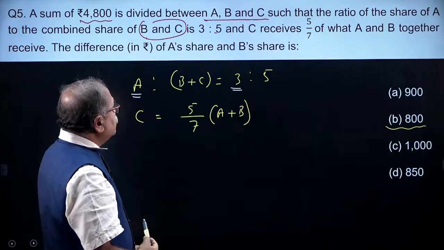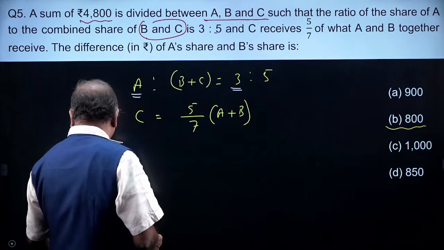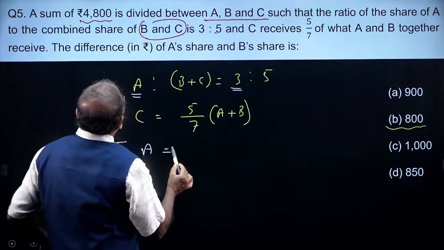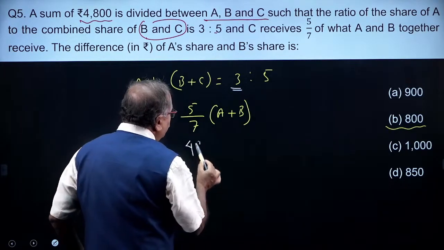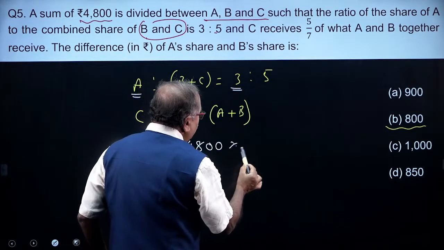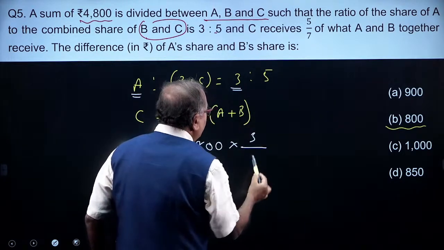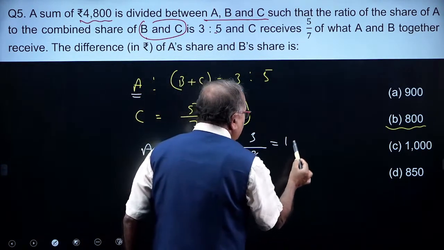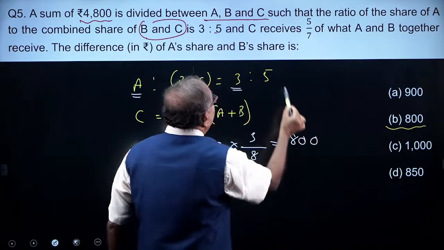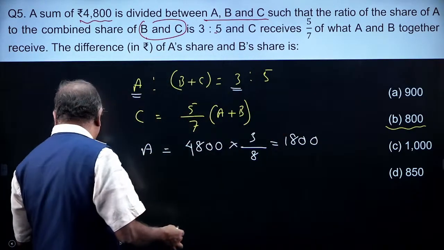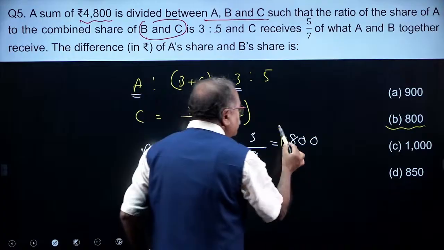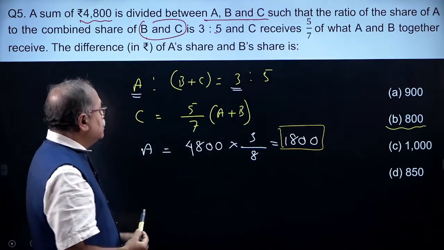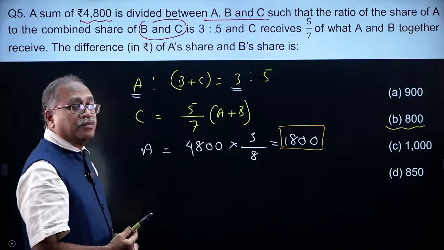So what I am going to do over here is find out the A share, which I can find very easily. That is 4800 and 3 parts out of 8 parts. So 8 6 3, that is 1800. So I need to find out the difference between A and B. So this one is 1800. How do I get the B share over here?